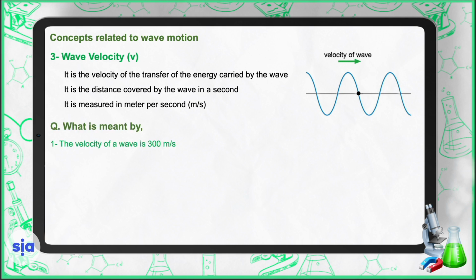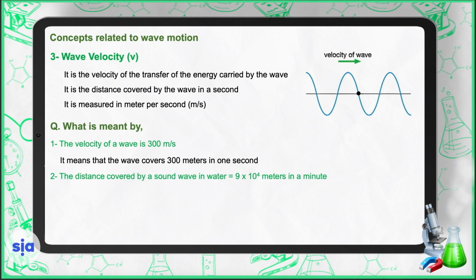Now, what is meant by the velocity of a wave being 300 meters per second? It means that the wave covers 300 meters in 1 second.